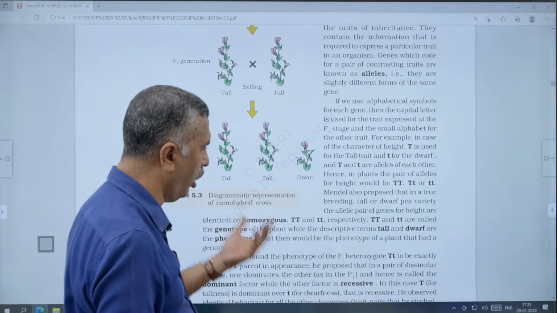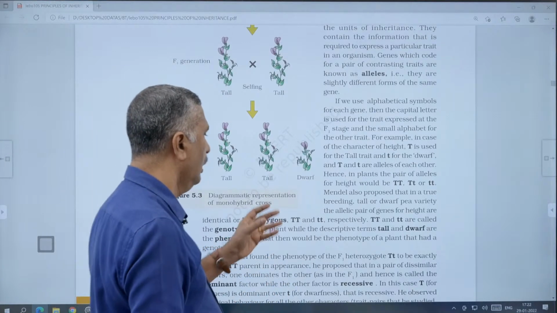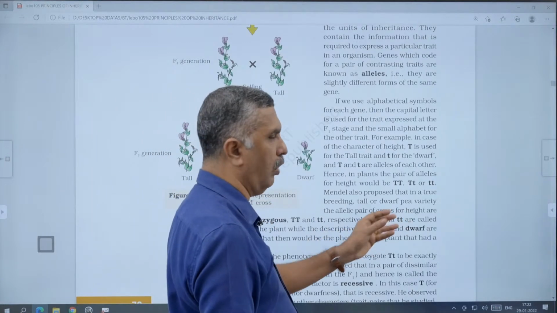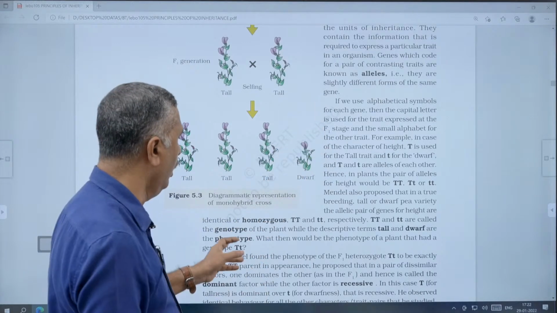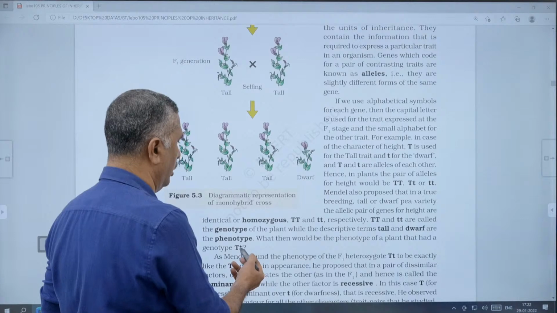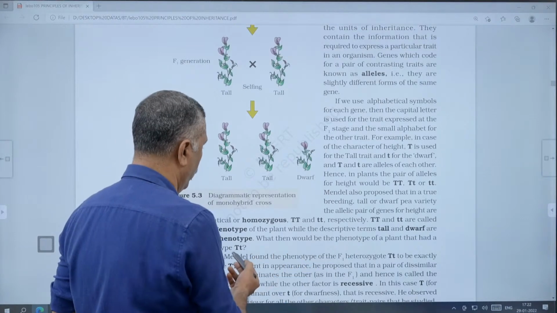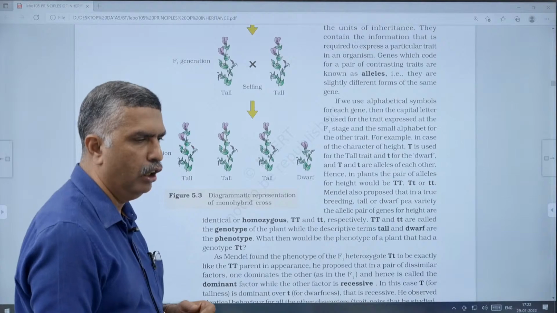capital R, small r. All these are connected with the genotype, and the descriptive terms like tall and dwarf, the physical structure or physical appearance, are called the phenotype. Then what would be the phenotype of a plant that had the genotype capital T, small t? It will be tall.